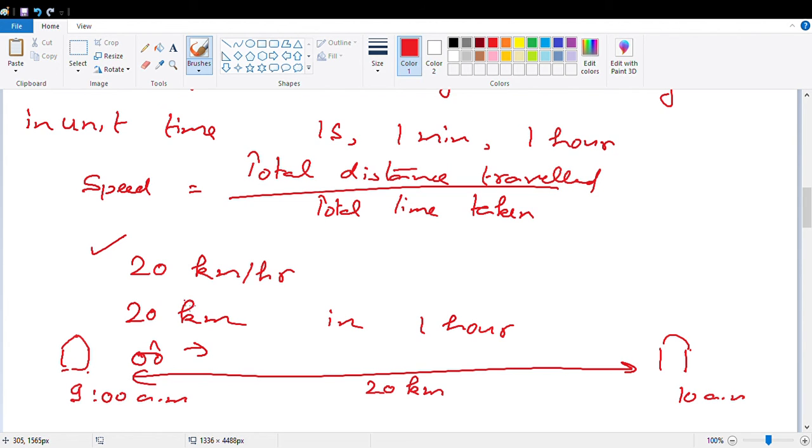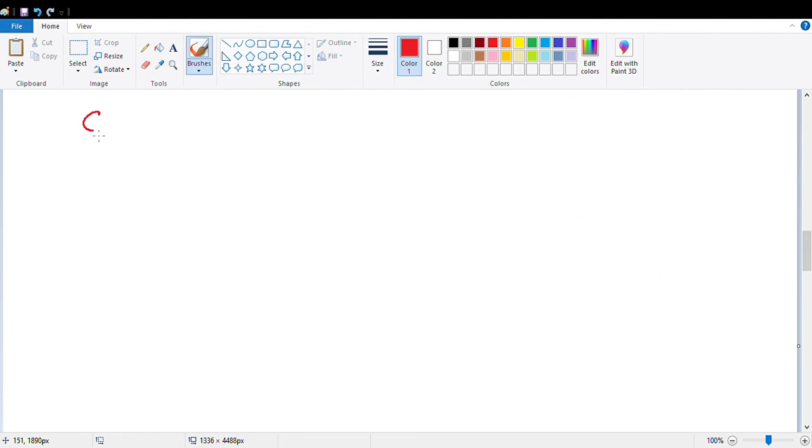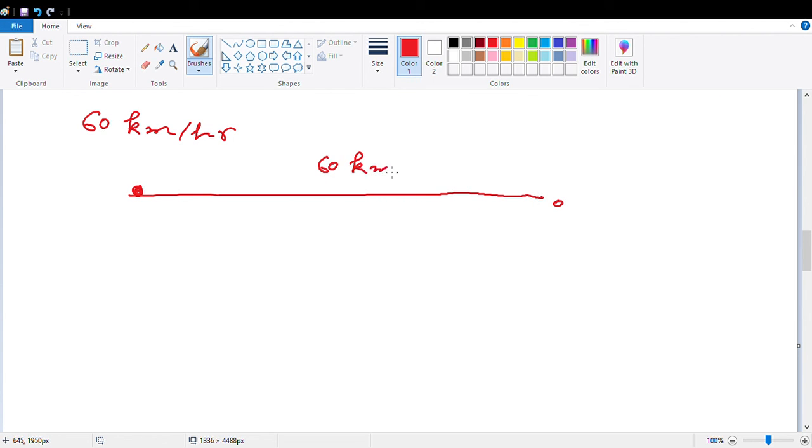So what is basically the speed? The distance traveled in unit time is called as speed. Like speed of train is given to you 60 kilometer per hour. That means the train will cover 60 kilometer in 1 hour. आई होप आपको ये कॉन्सेप्ट समझ में आ गए होंगे.